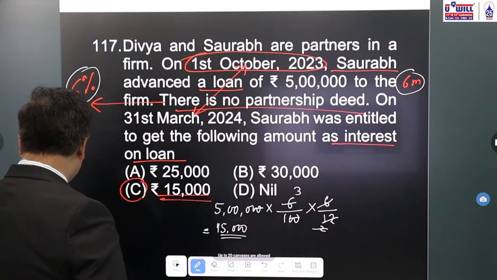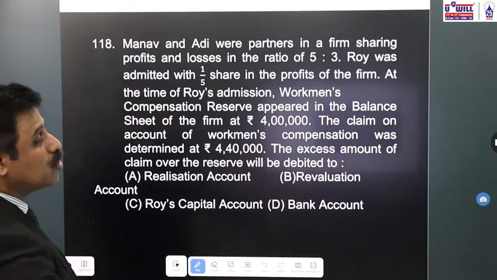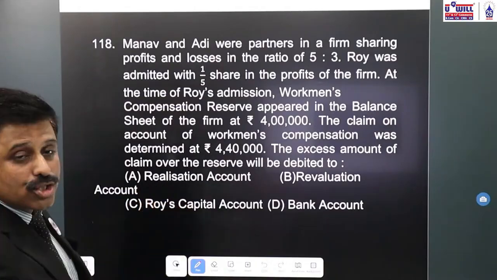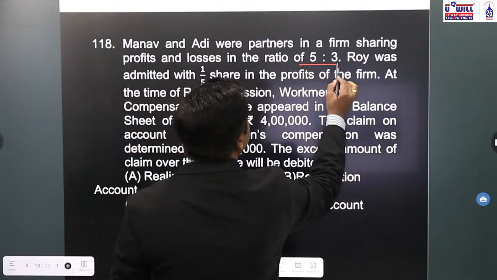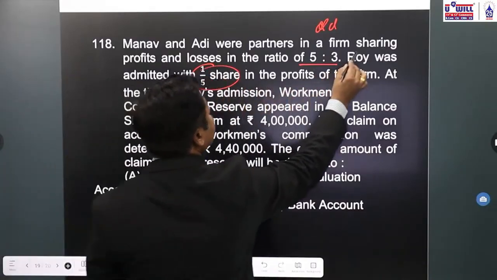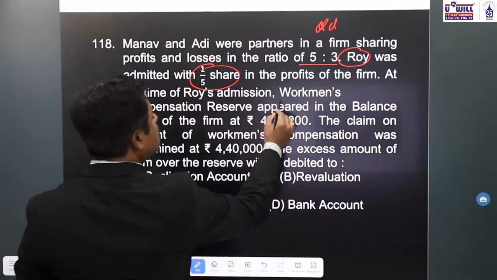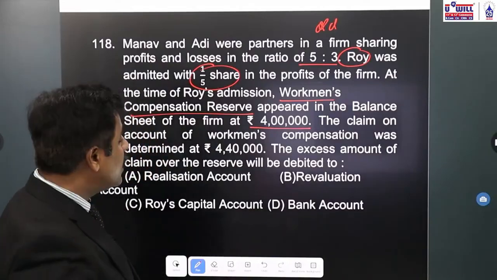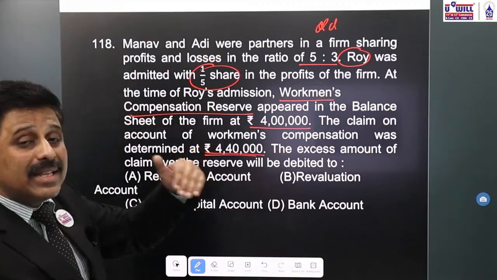Further, 118th question. Manav and Adi were partners in a firm sharing profits and losses in the ratio of 5:3. Roy was admitted. Now, the old ratio between Manav and Adi is 5:3. Roy was admitted as a new partner with 1/5 share in the profits of the firm. At the time of Roy's admission, workmen's compensation reserve appeared in the balance sheet of the firm at rupees 4 lakhs. The claim on account of workmen's compensation was 4,40,000. You all can see your claim is more than the reserve.